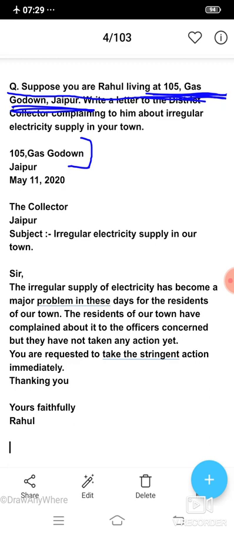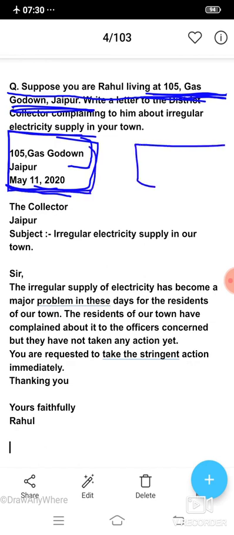After the sender's address, we write the date. So these are the two things which are written in the starting of a letter, and both these things are known as the heading of the letter. So we can say the heading of a letter is written in the starting, and it is always written on the left side of the letter. Although we can write it on the right side, this is the common thing which is considered accurate.